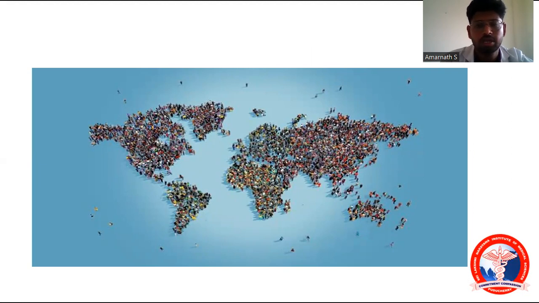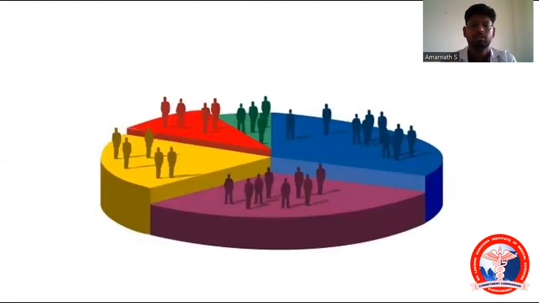Moving on to the next slide, this is also about demography, that is, the study of population. This is the distribution of population. As you can see, some places have more population and some places have less population. So it is about the distribution of population.